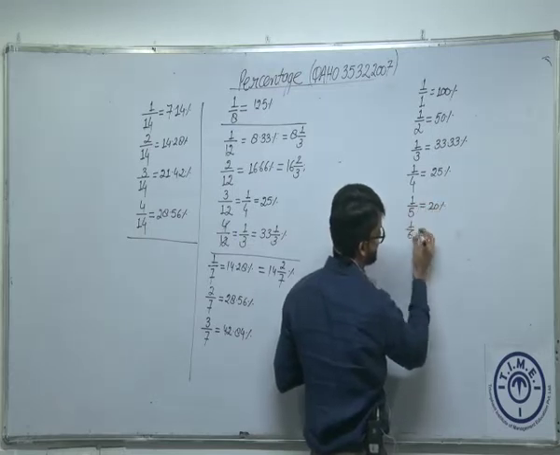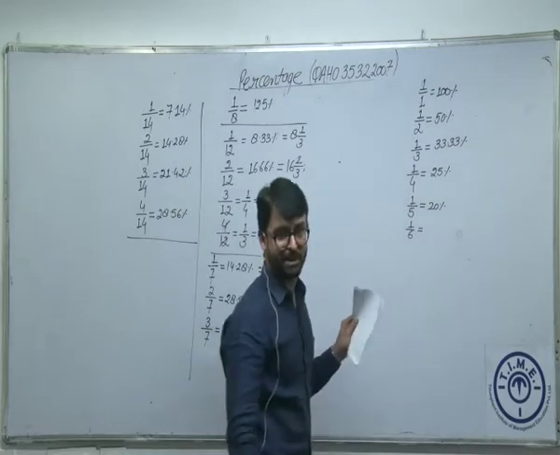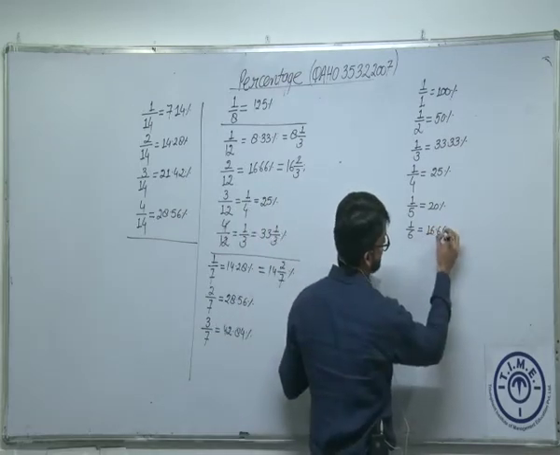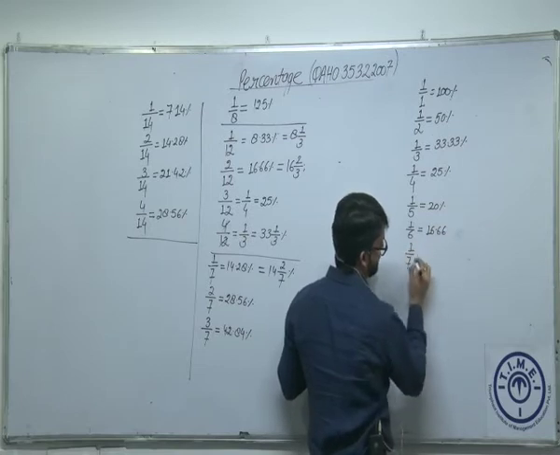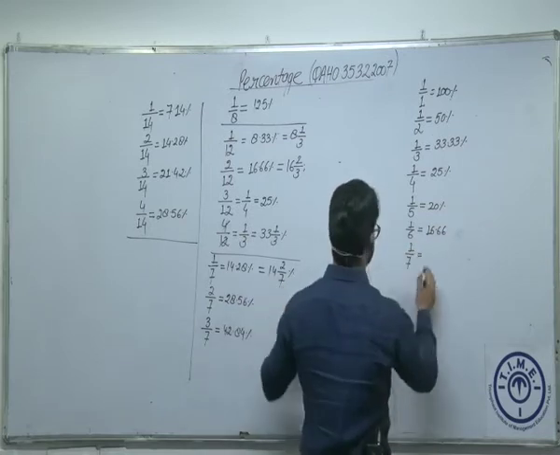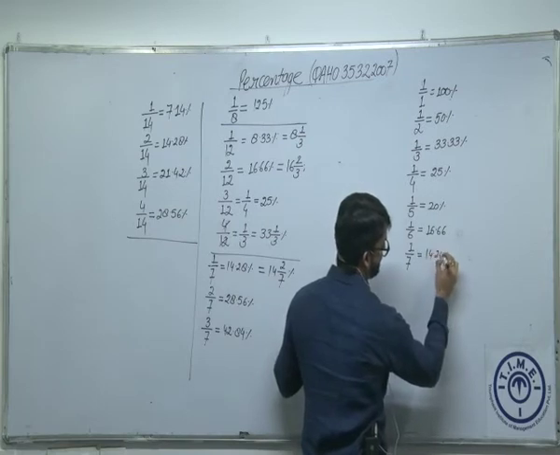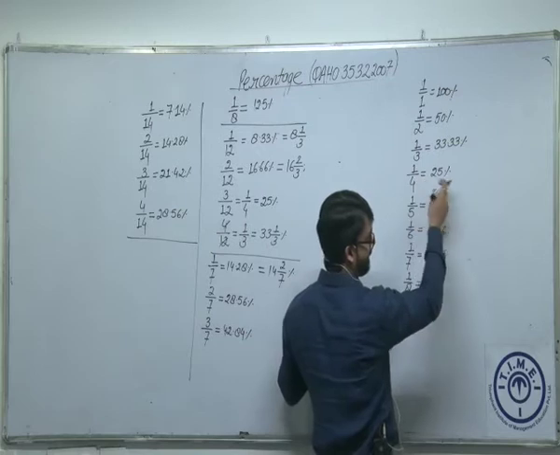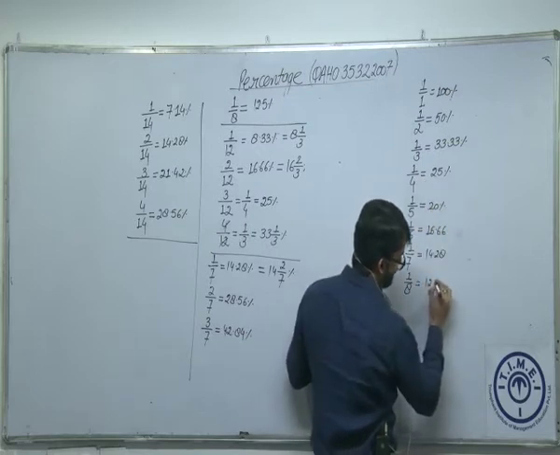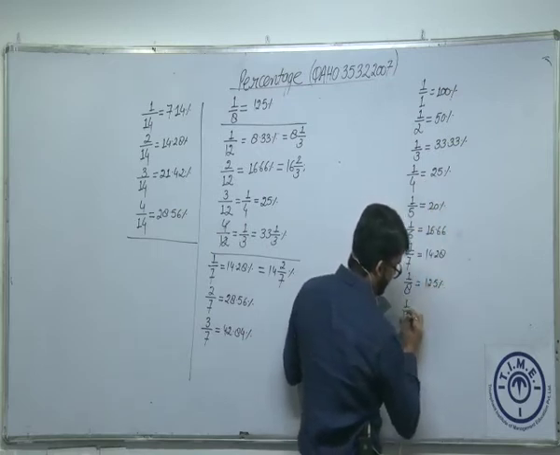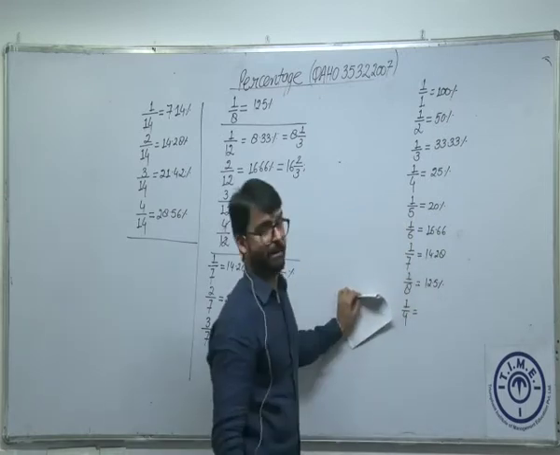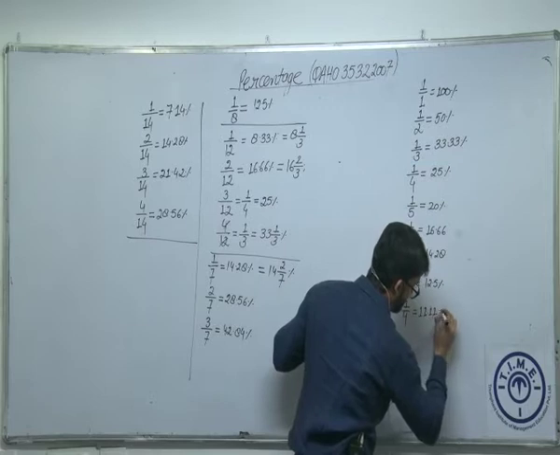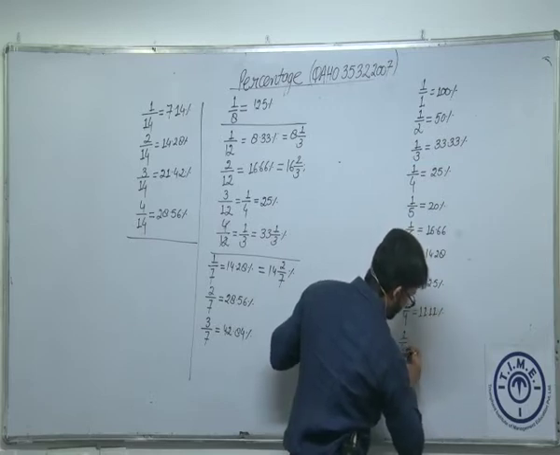1 by 6. 1 by 6 is 100 by 6, 50 by 3. We have already discussed 16.66%. 1 by 7, we have already discussed. 1 by 7 is 14.28%. 1 by 8 is exactly half of 1 by 4, which is 12.5%. 1 by 9, what is 1 by 9? 1 by 9 we have just discussed, 11.11%.